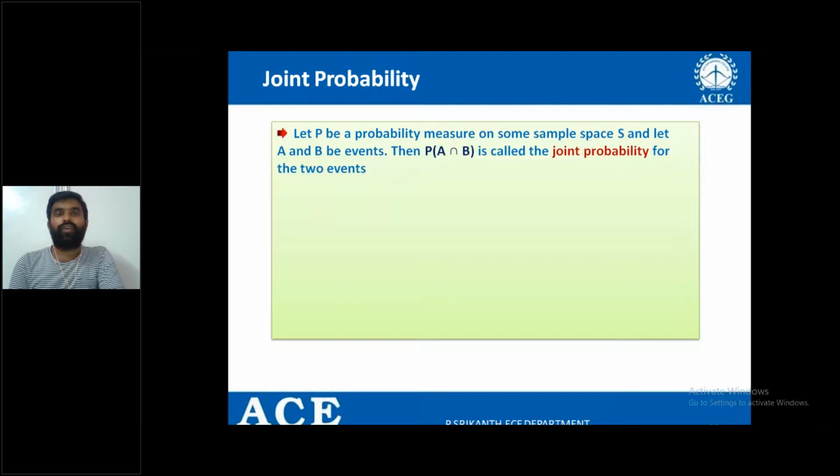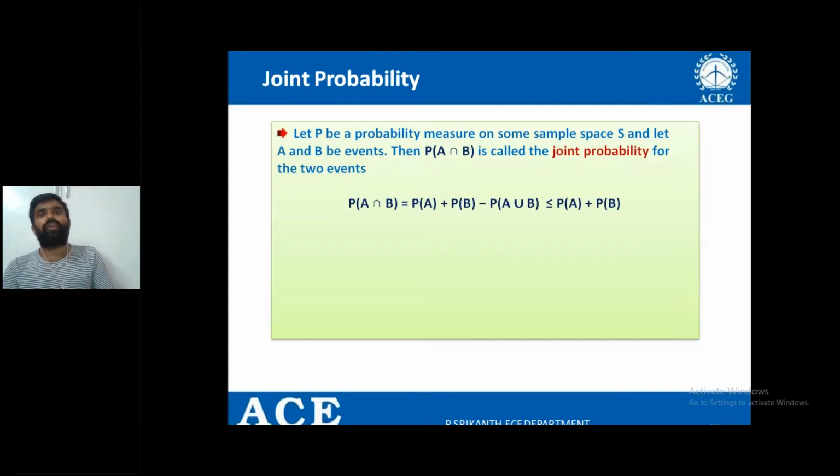Then we call P of A intersection B the joint probability. A and B are 2 events from the experiment. S is the sample space with all the possible outcomes of the experiment. Then joint probability is nothing but P of A intersection B, right?